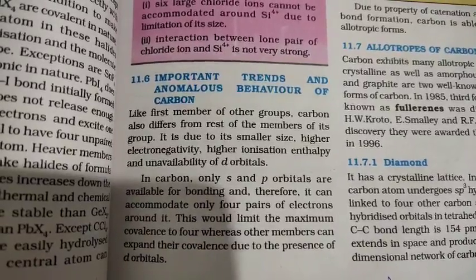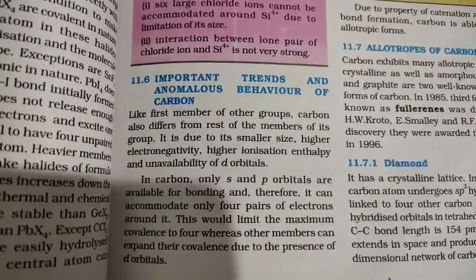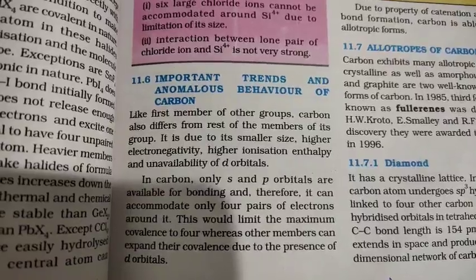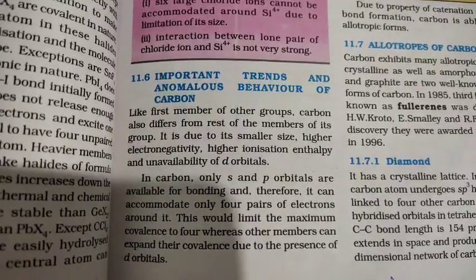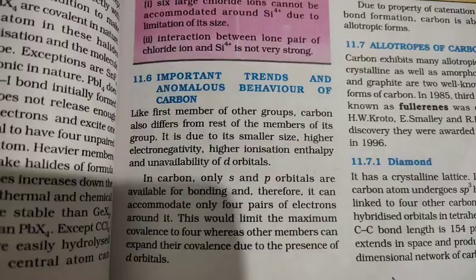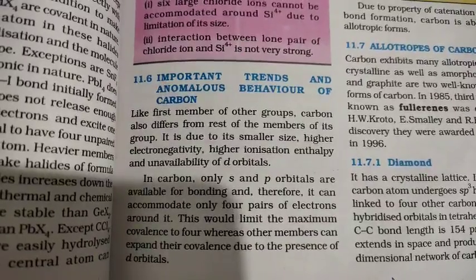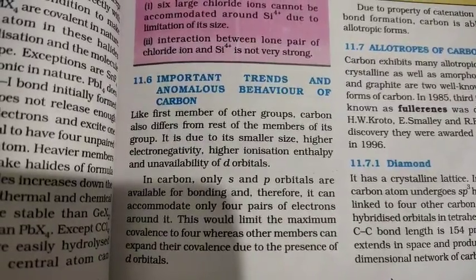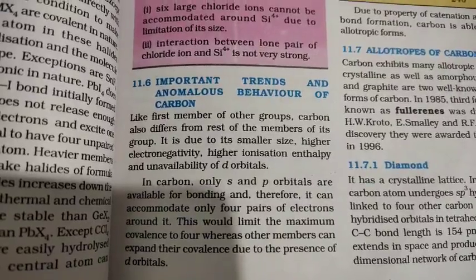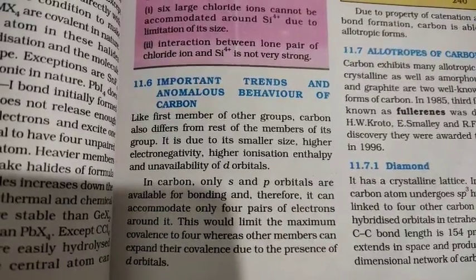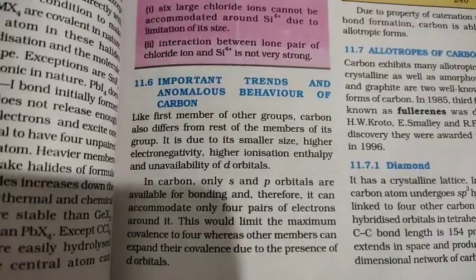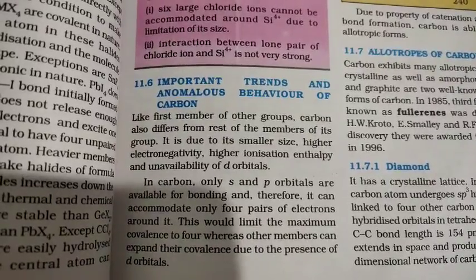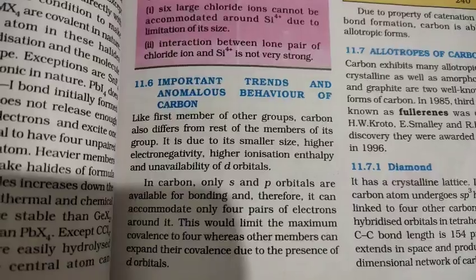Now in carbon, you know that only s and p orbitals are available and d orbitals are not available. So it can accommodate only 4 pairs of electrons around it. Since 4 is termed as tetra, you can say tetravalency. Since there are 4 electrons in the valence shell of carbon, 4 bonds of carbon are possible. So around carbon only 4 atoms are possible.